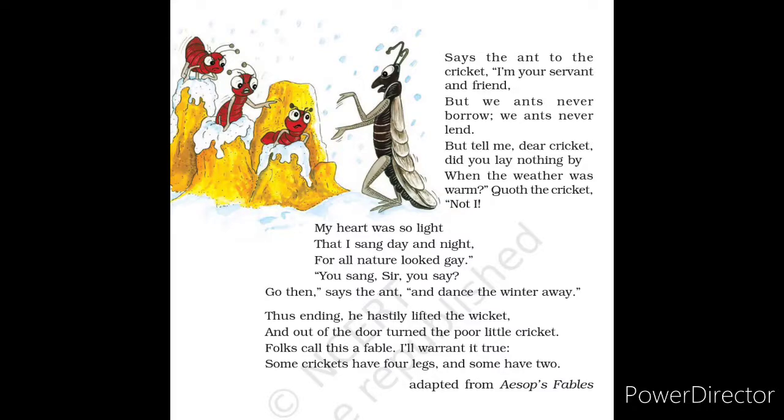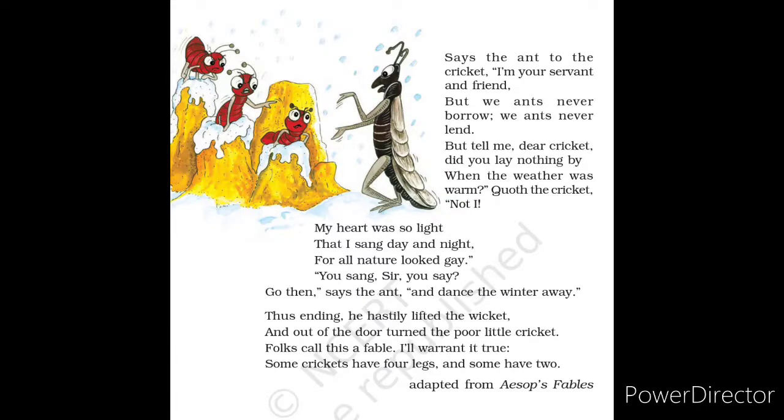Let's see the seventh stanza now, the last and final stanza of our poem. Thus ending, he hastily lifted the wicket, and out of the door turned the poor little cricket.